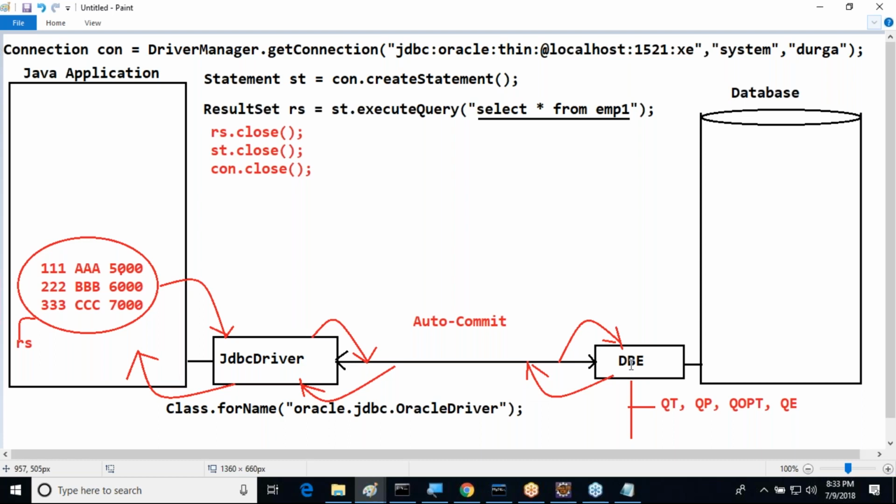Next one, every time we have to check whether statements are available properly or not. Why? Because who is going to execute our queries? Statements only. Statements are able to execute our queries there. So every time we have to check whether the statement exists properly or not. Understand my point here? So driver management, connection management, statement management, all three things must be taken care of by the developer explicitly. So this is one reason why we need to go for the next level.